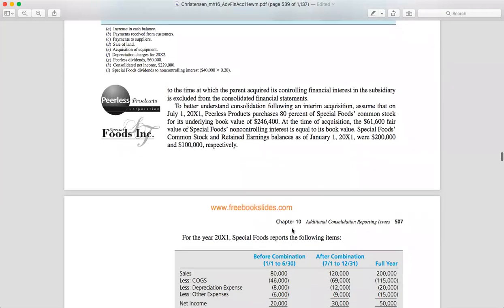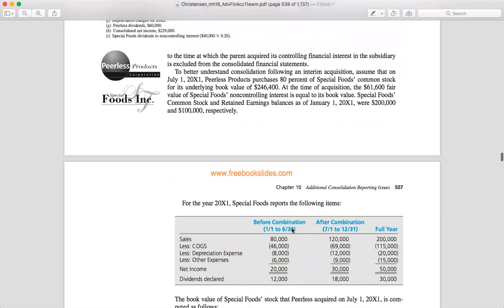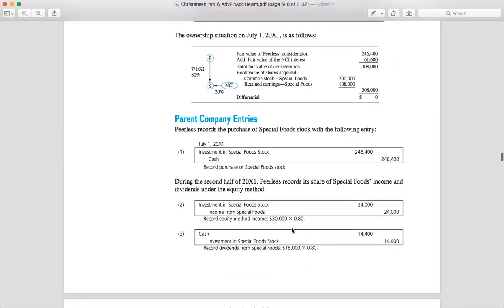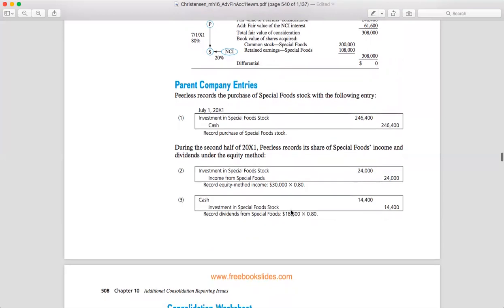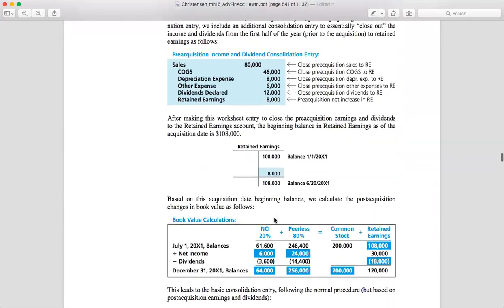Right, so how about the entries? To record the purchase of Special Foods stock, we debit investment in Special Foods stock and credit cash, 246,400. Right. So the next one is the parent records the income, so times 80%, and also dividends times 80%.